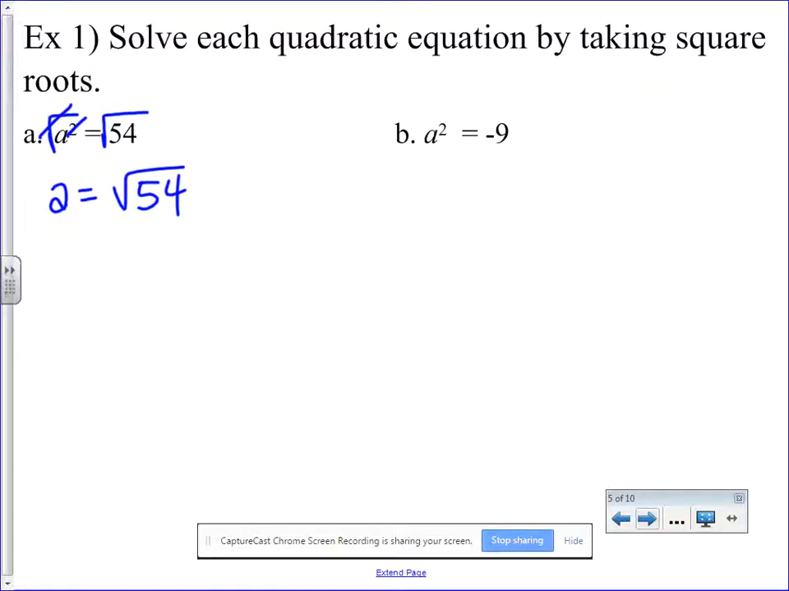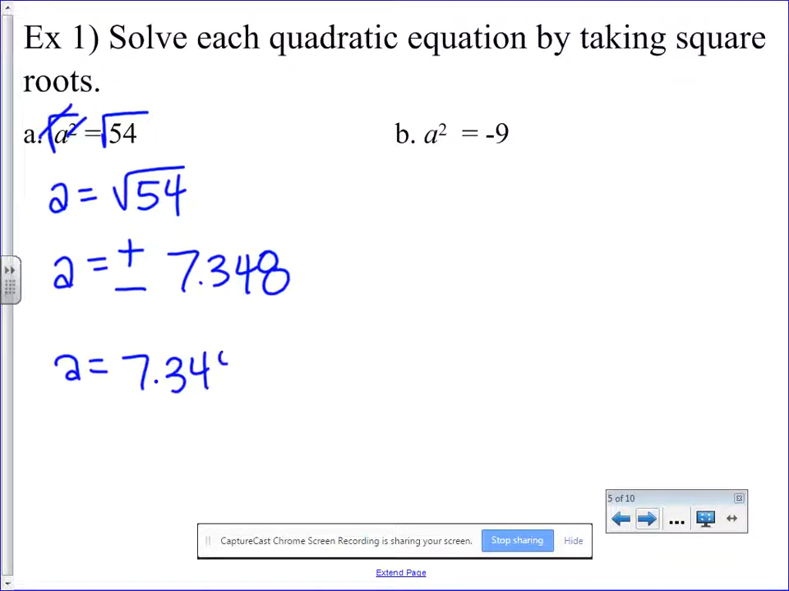We're going to round to the nearest thousandth, nearest 3 decimals. Now, when you do this, you cannot forget that there are 2 answers. Positive 7.348 and a negative 7.348. You could write it like this if you wanted, or if you don't really like that symbol, you could write it as this. These are the same thing. This one is just written out a little bit more.